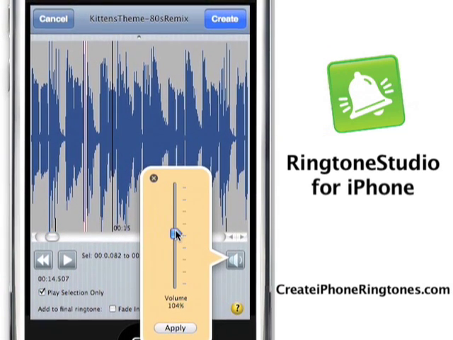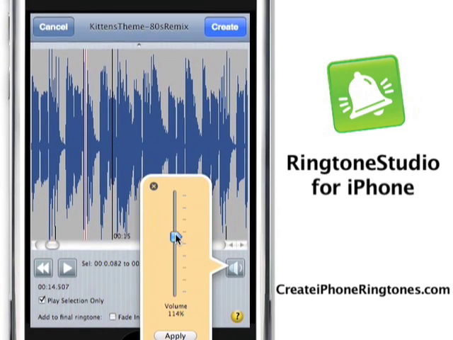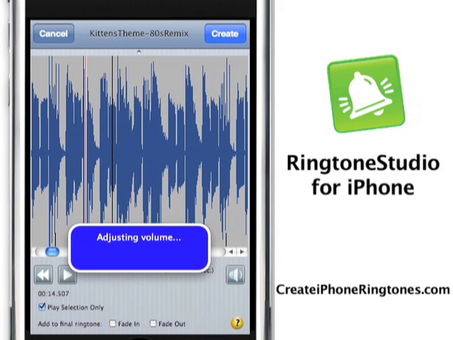I'm going to increase its volume. All I do is increase the slider just a little bit, and just when I'm done with that, I click Apply, and it is adjusting the volume, and I will be able to test it out in a minute and see if I like what I've done.